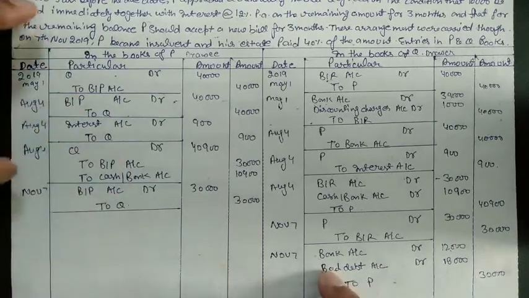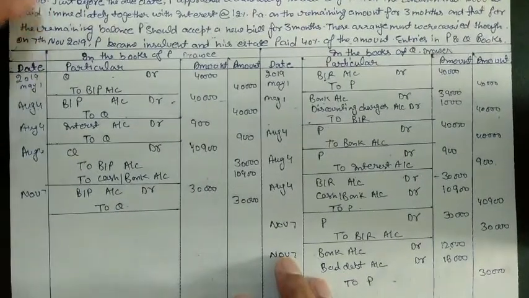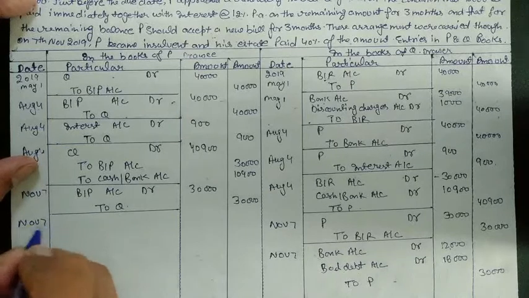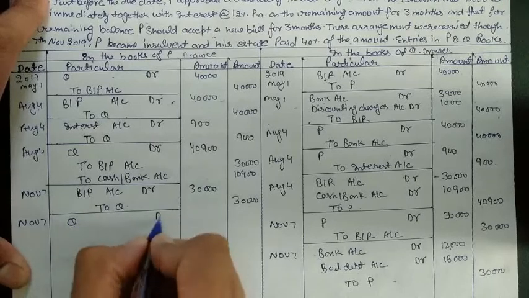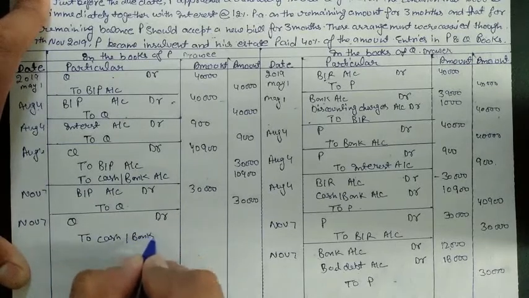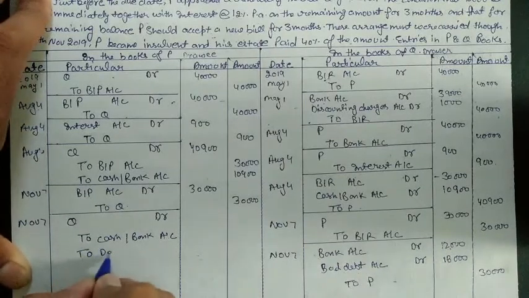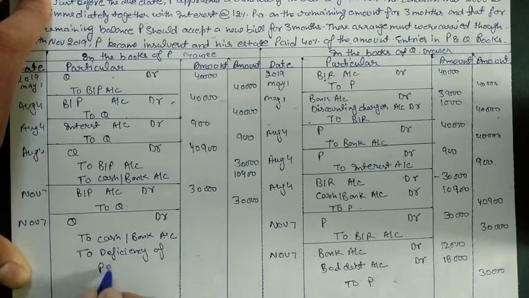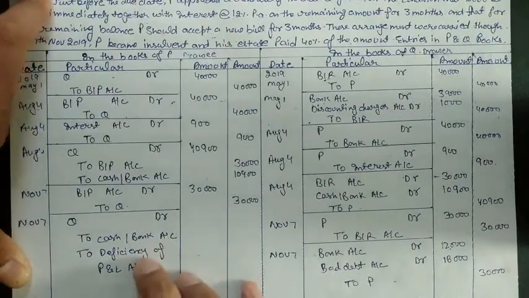Now what will be the entry in the books of the drawee? Because the drawee will not post in the name of bad debt. So what will be the entry in the books of the drawee? Now he needs to pay Q: debit to cash or bank account, to deficiency of profit and loss account. So what we will do in the books of the drawee, it will become deficiency.